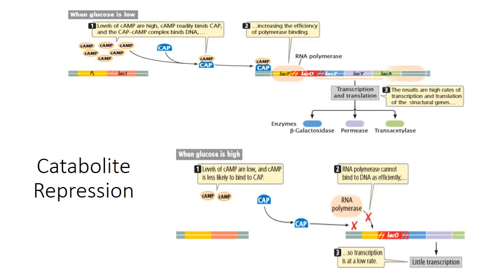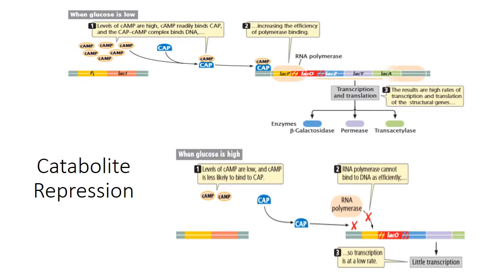There is an enzyme called adenylate cyclase that converts ATP into cyclic adenosine monophosphate. In the presence of high glucose, this adenylate cyclase is inhibited by the glucose molecule. But in the absence of glucose, adenylate cyclase converts ATP into cyclic AMP.